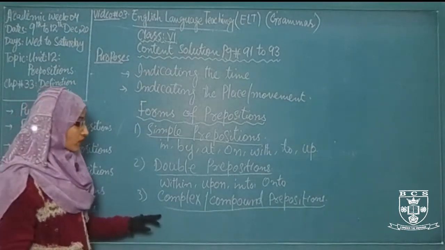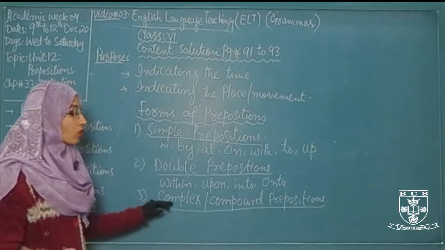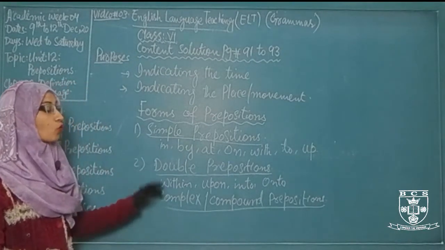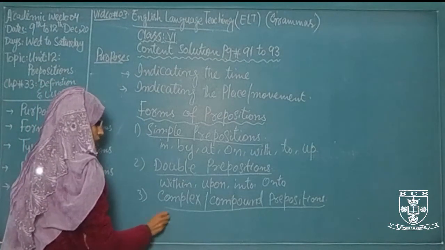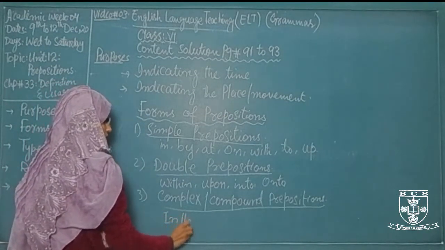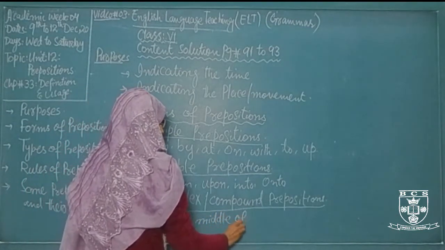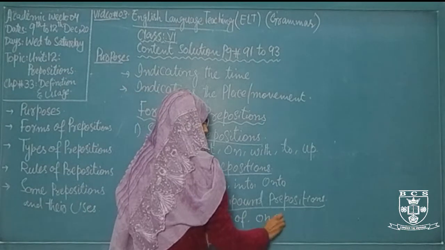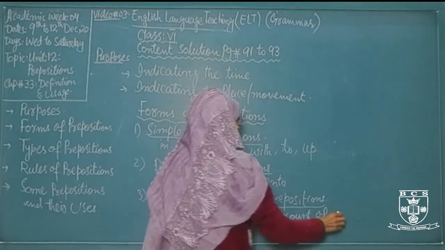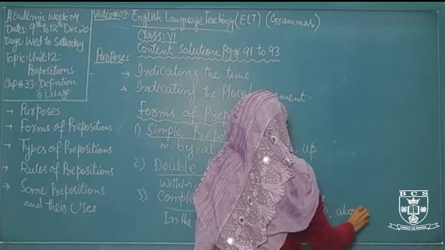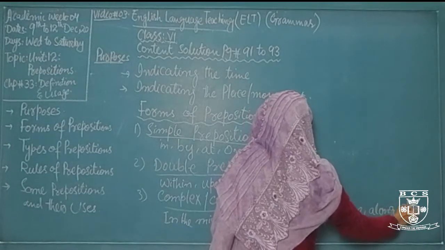Now the third one is complex. It is also called compound prepositions, and complex or compound prepositions are formed by two or more than two words. For example, in the middle of, on account of, above, along, about.